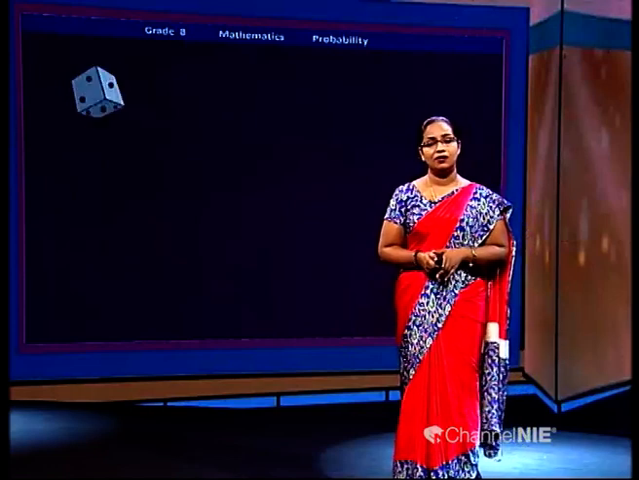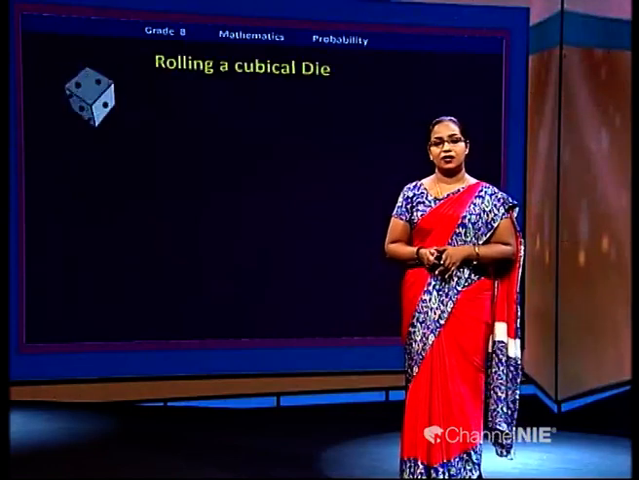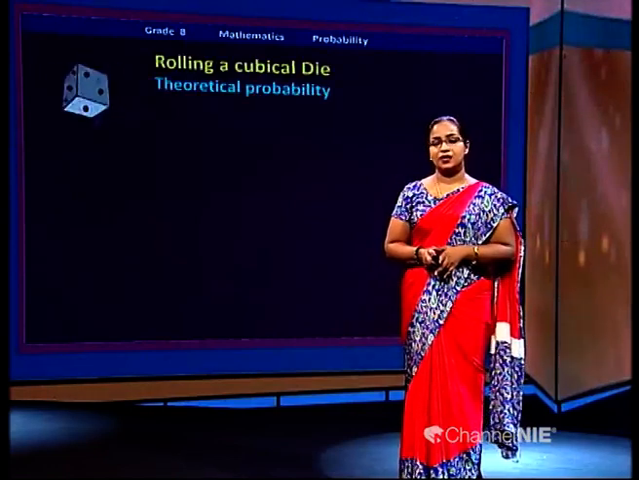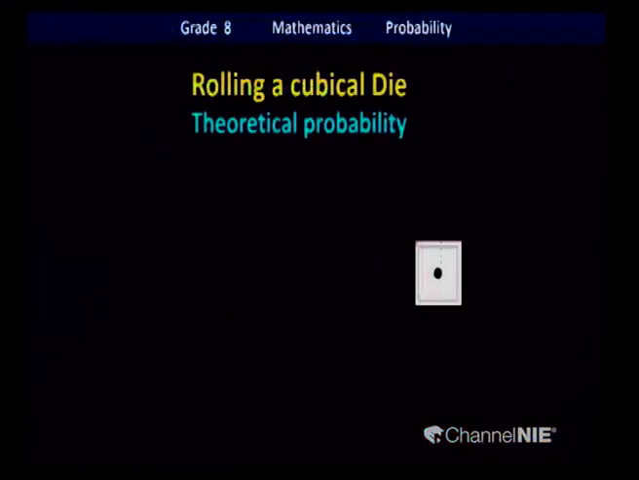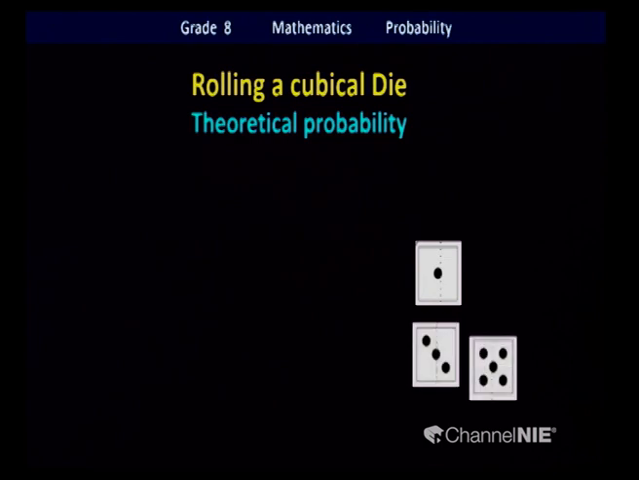Here we go. Another example for theoretical probability. Number 1, number 3, number 5. Who are they? 1, 3, 5 in our cubical die. Can you name them as a special type of numbers? Yes, they are odd numbers.